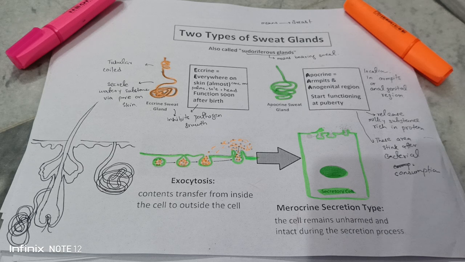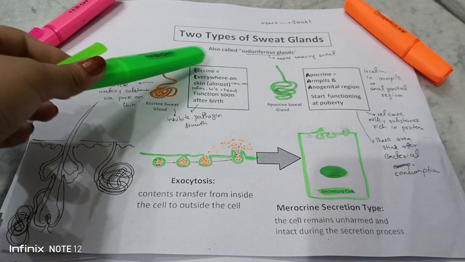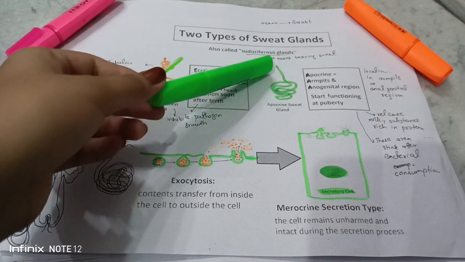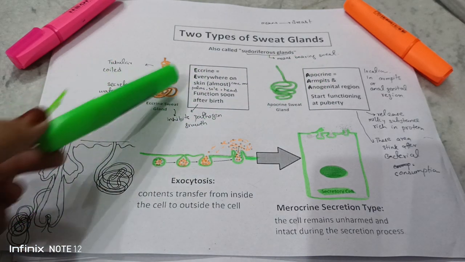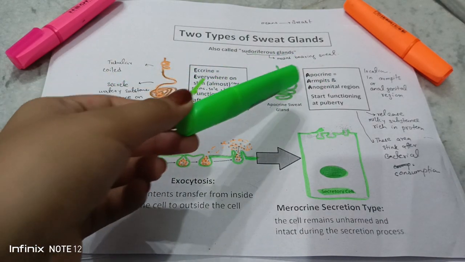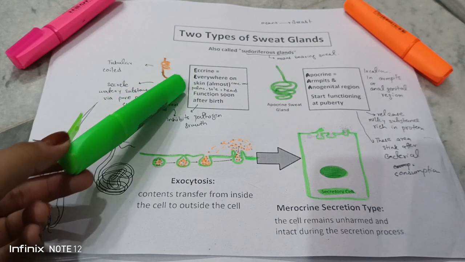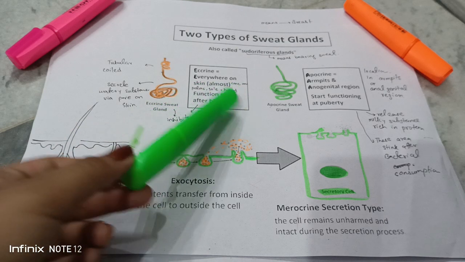Okay, now we discussed that the sweat glands are of two types. They are also called sudoriferous glands, meaning sweat bearing. These are the two types of your sweat gland. First is the eccrine gland, second is the apocrine gland. Eccrine gland is present everywhere on your skin and concentrated on your palm, sole and head.